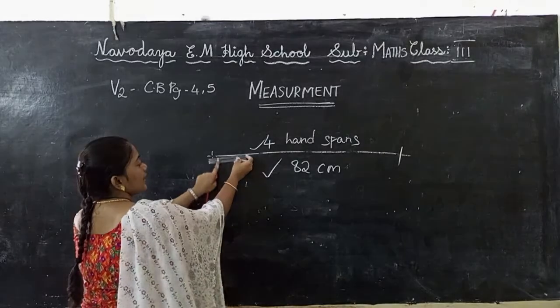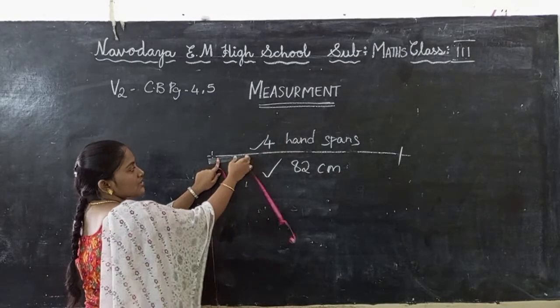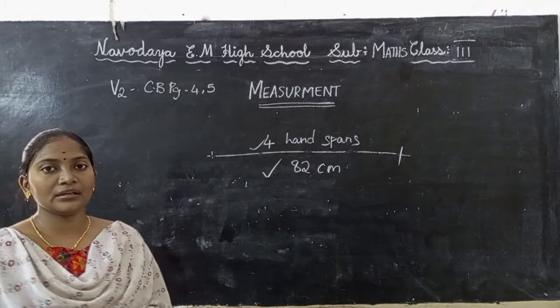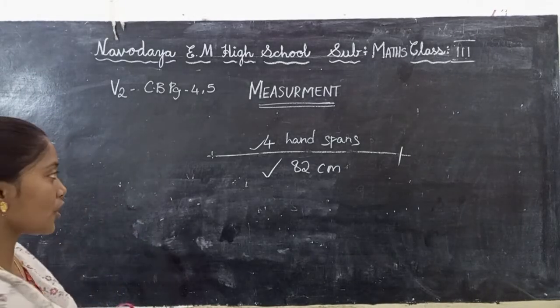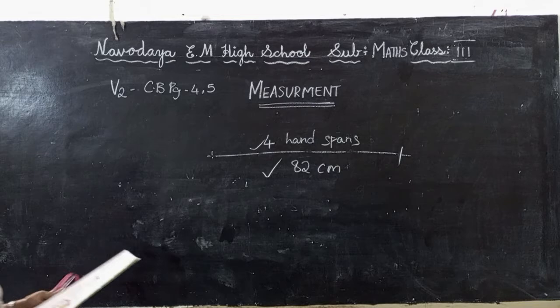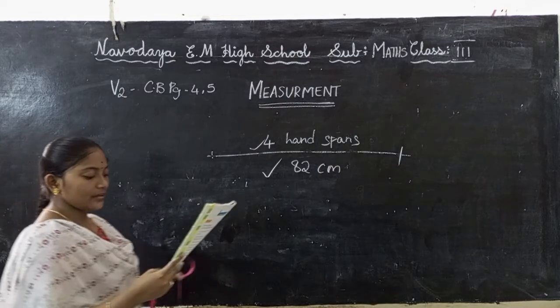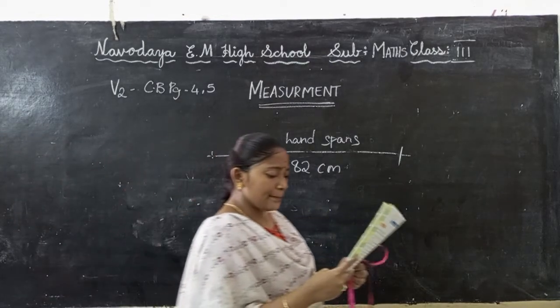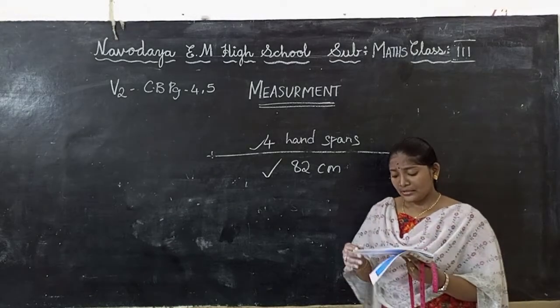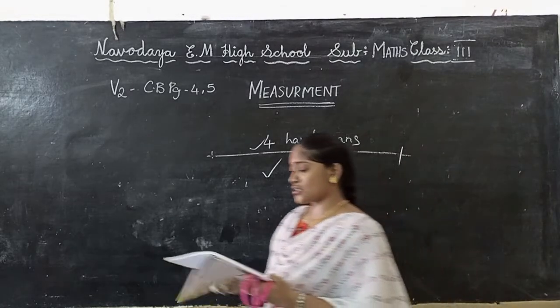We can use a scale or a tape, a long scale, or rulers. We can use anything to measure the distances or the places on any object. The measurements are different when you use body parts because the size of the body parts differs from person to person. They are non-standard measures.